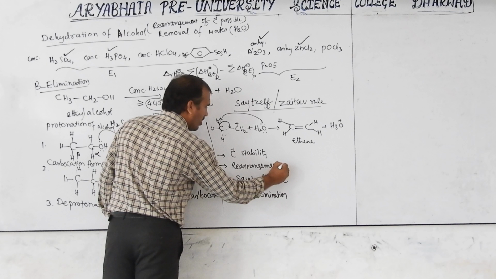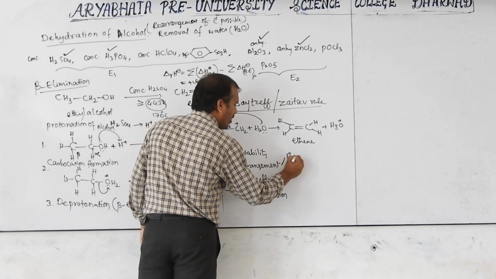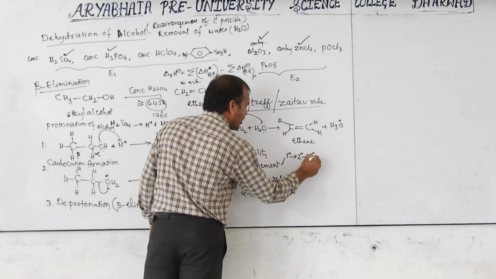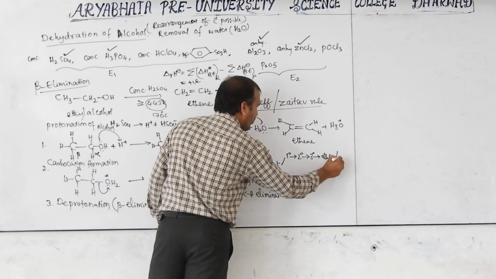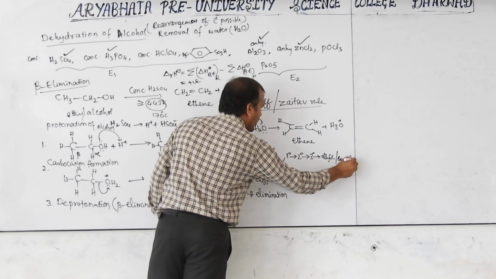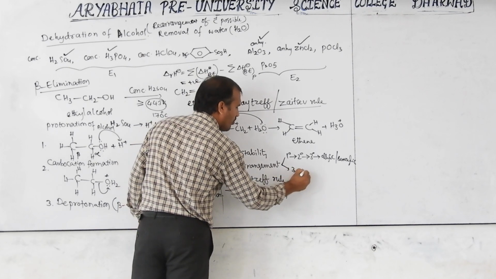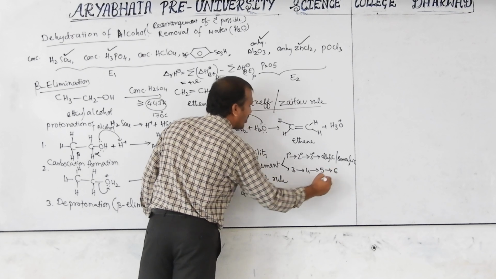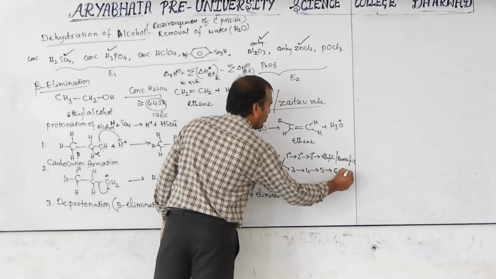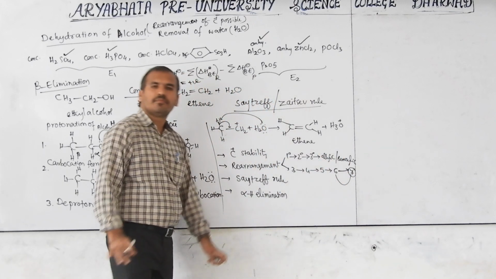In this rearrangement, what is the pattern? Primary will come into secondary, secondary into tertiary, or there is allylic or benzylic. Sometimes ring expansion: 3-member comes into 4-member, 4-member into 5-member, 5-member into 6-member, but 6-member into 7-member, there is a condition there.